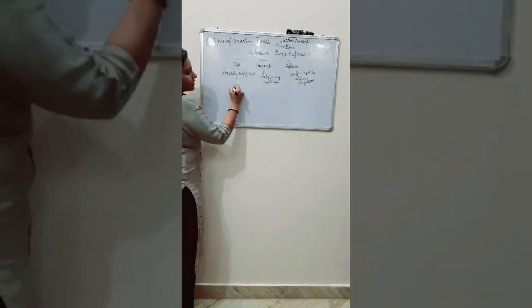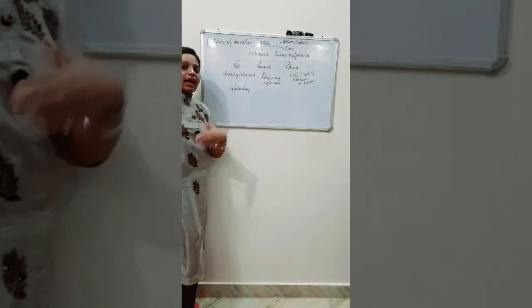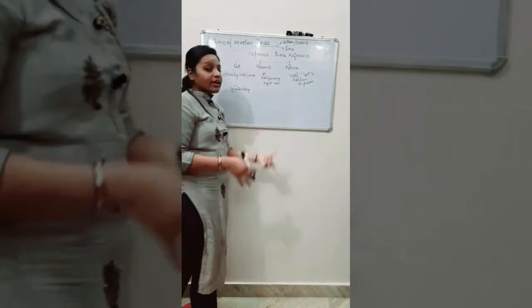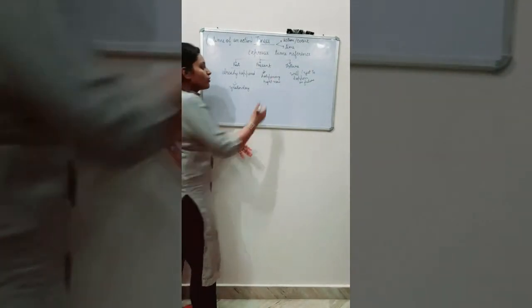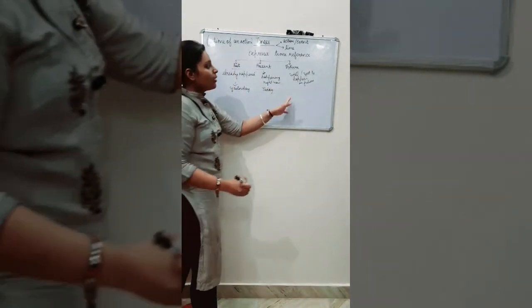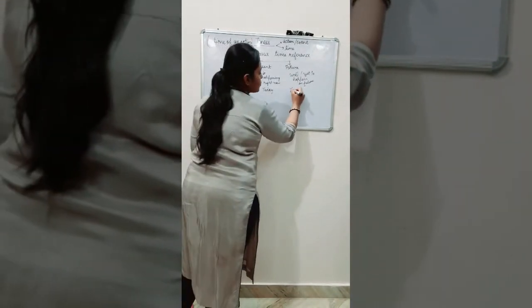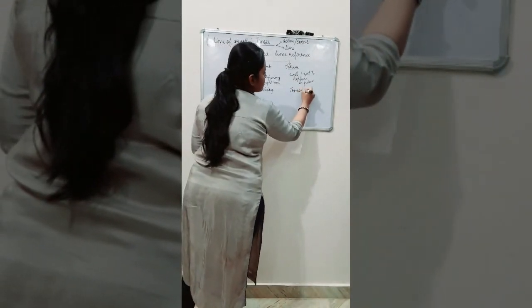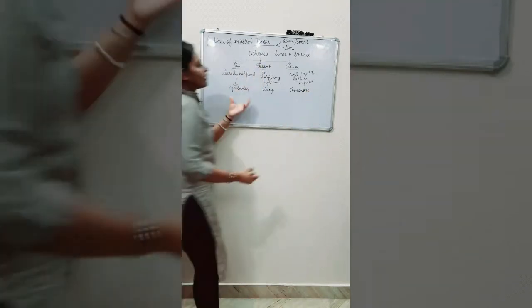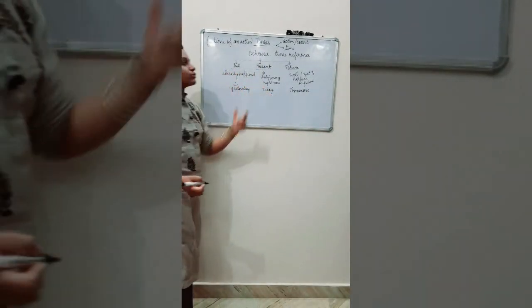So for example, already happened, like yesterday. Yesterday has already happened. The day before today is yesterday. Present is happening right now, so today. Now the future, the day that will come, or we can say tomorrow. I hope by this you are understanding these terms: past, present and future.